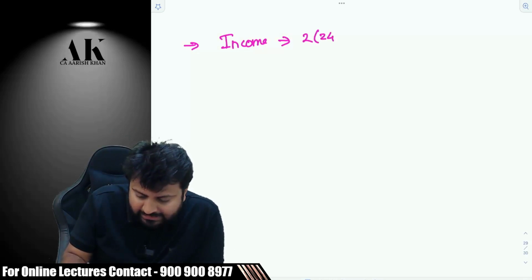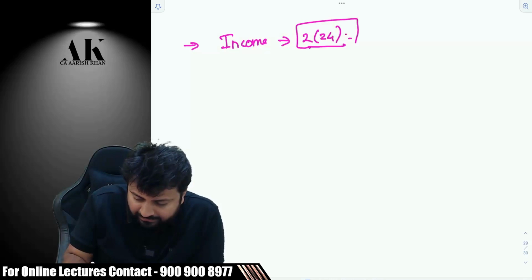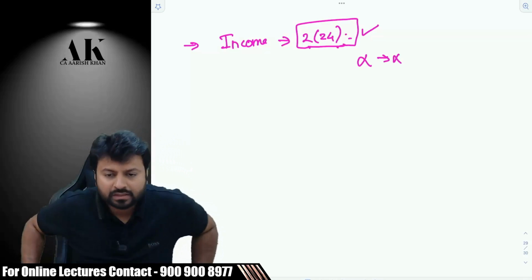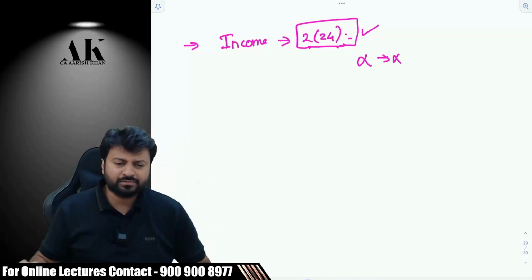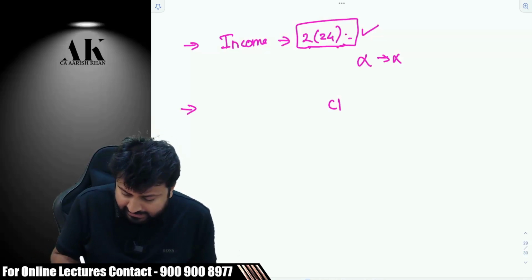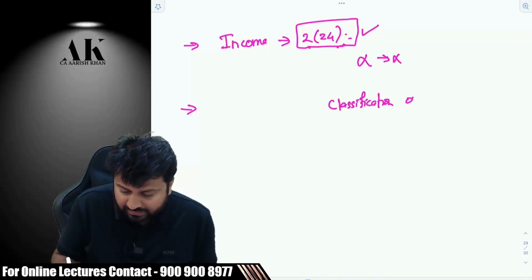You have to do an analysis of Section 2(24). If you fall in this section, then it is income. If you do not fall in this section, there is no tax. So assume that we fall in this section. What is the next step that a person has to do? The next step is classification of income, right?